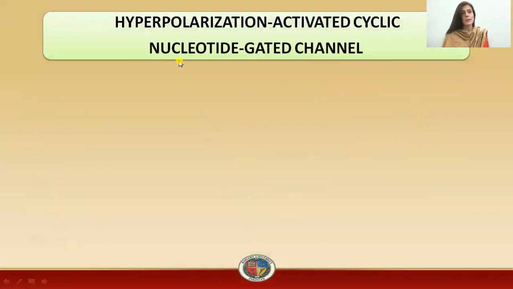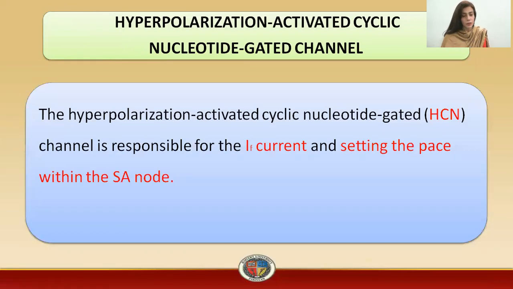Now coming towards the action potential of the pacemakers. But before discussing this, you must know what the hyperpolarization activated cyclic nucleotide gated channels are, because I will discuss this channel while discussing the action potential of the pacemakers. These are the channels which are responsible for the funny current. I represents the current, where f represents the funny current. And what the funny current is, I will discuss in the next slide. This funny current is involved within the SA node.